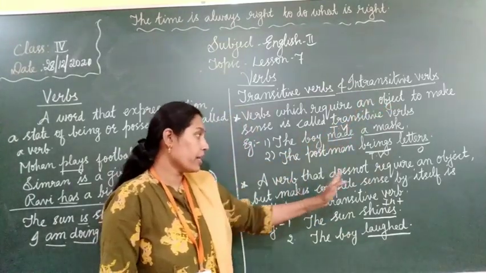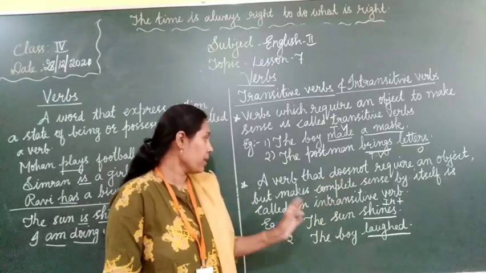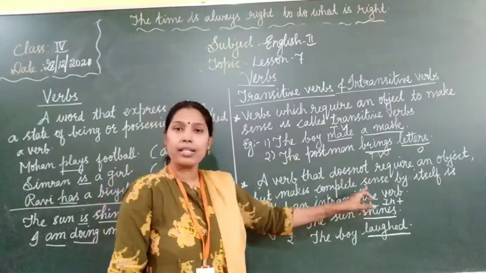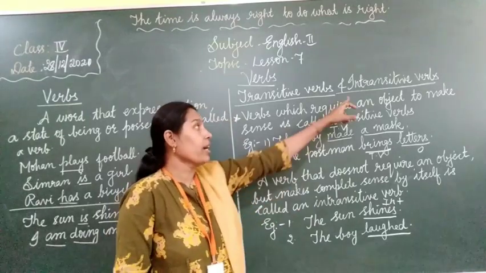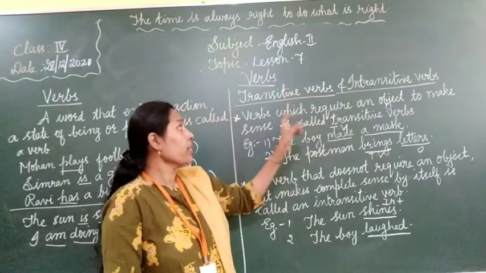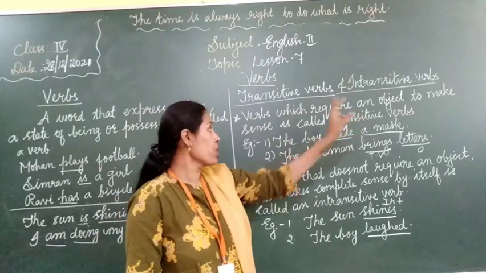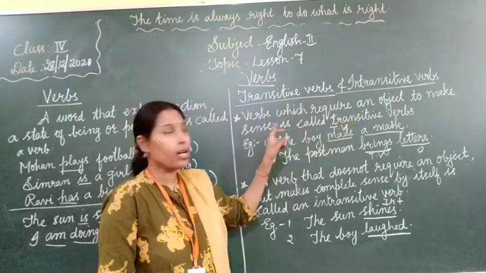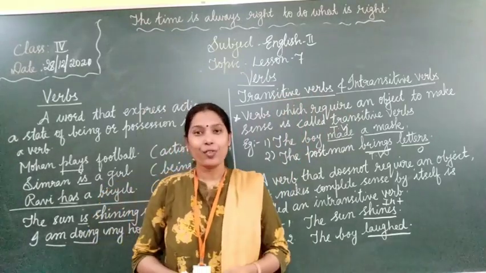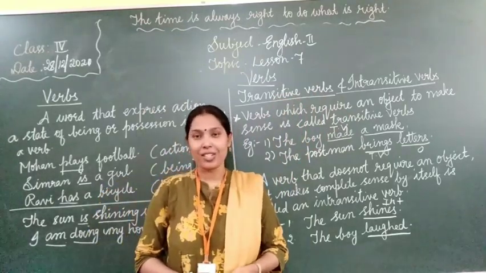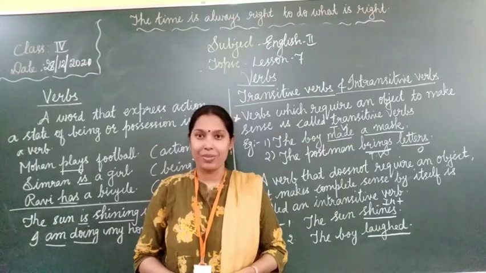A verb that does not require an object but makes complete sense by itself, those kinds of verbs are known as intransitive verbs. But verbs which require an object to make sense are called transitive verbs. So children, I hope you all understood this. If you have any doubt, you can ask me in the interactive session. Now we will move on to the textbook exercises.